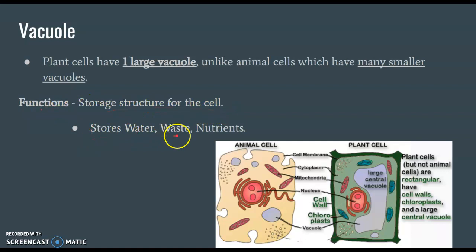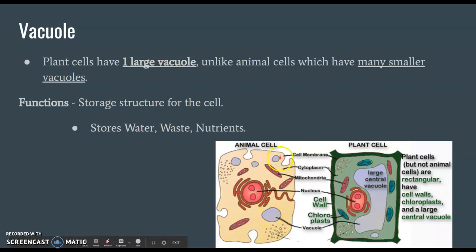It's going to store water, waste, nutrients, anything in the cell that either needs to get out of the cell or that is waiting to be used up for maybe nutrients. If you look down here in the images, look at the animal cell first. The vacuoles are this lightish purple color.